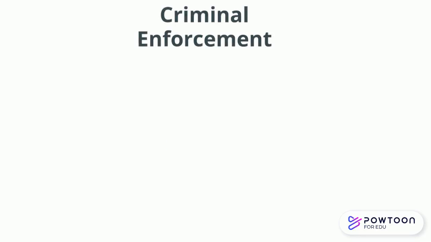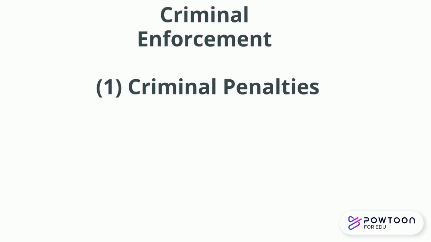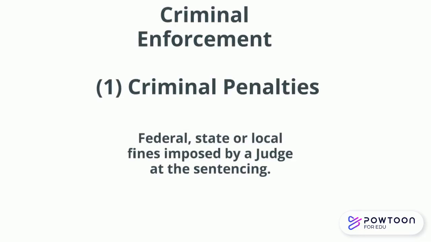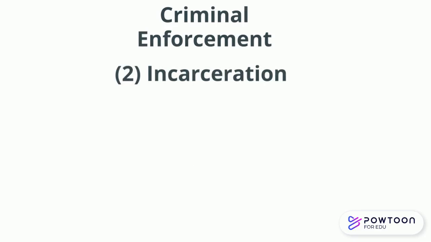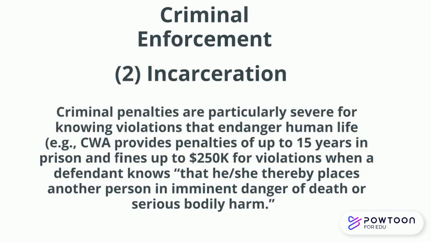Under criminal enforcement, there are two possible results. The first are criminal penalties. These are federal, state, or local fines imposed by a judge at the sentencing. Or the defendant may be ordered to pay restitution to those affected by the violation. For example, a defendant may be ordered to pay a local fire department the cost of responding to and containing a hazardous waste spill. The second is incarceration. This refers to prison time for an individual defendant. Criminal penalties are particularly severe for knowing violations that endanger human life. For example, the Clean Water Act provides penalties of up to 15 years in prison and fines up to $250,000 for violations